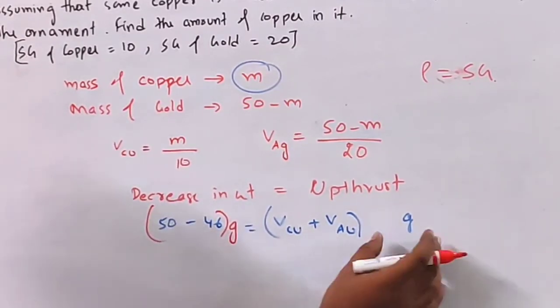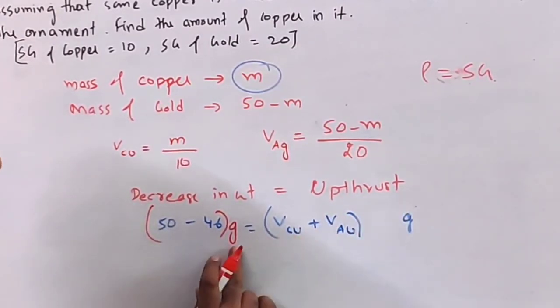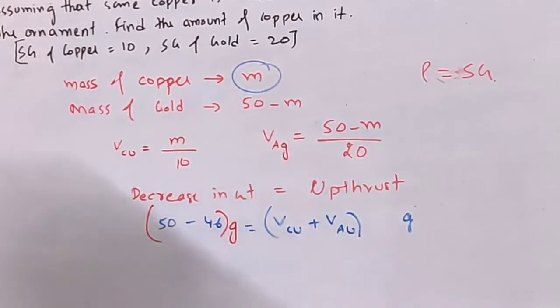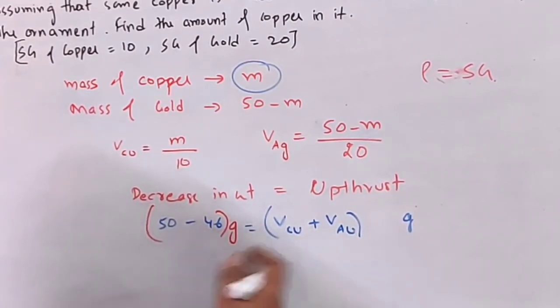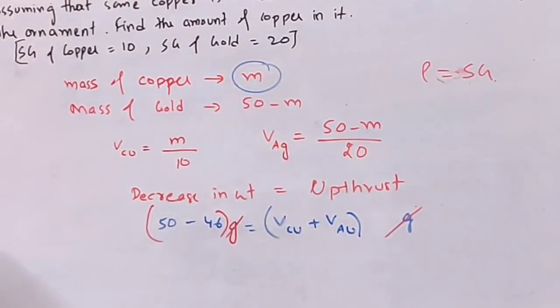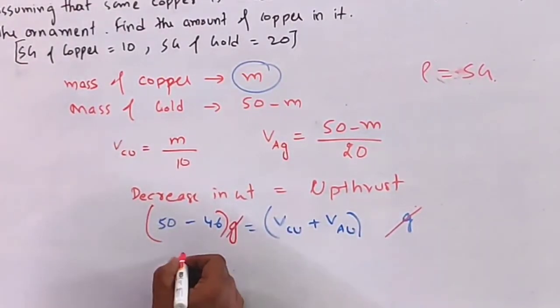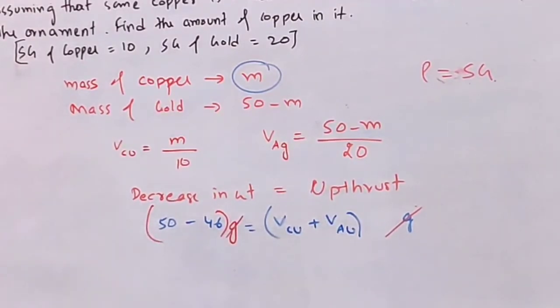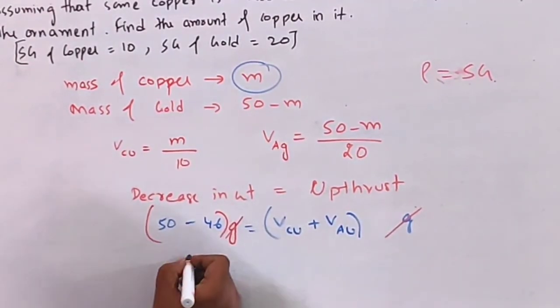I have not written the unit of g, but these terms are in CGS, so obviously this g is also in CGS. It doesn't matter, because g is going to cancel anyway. So this is 4.